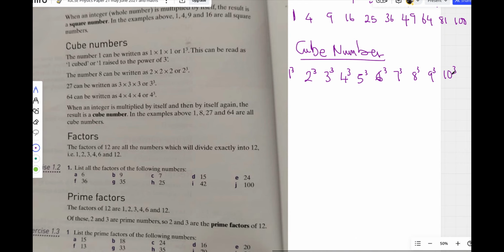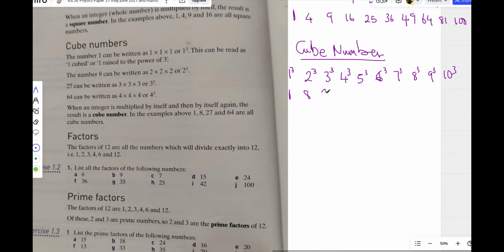So 1 to power 3 is 1, and 1 to any power is 1. 2 to the power 3 is 8. It means 2 times 2 times 2. You multiply 2 three times. It doesn't mean 2 times 3. So a student will say 6. No, you fail. Okay? Here, 3 to the power 3 is 27. It means 3 times 3, that's 9, times another 3, which is 27.